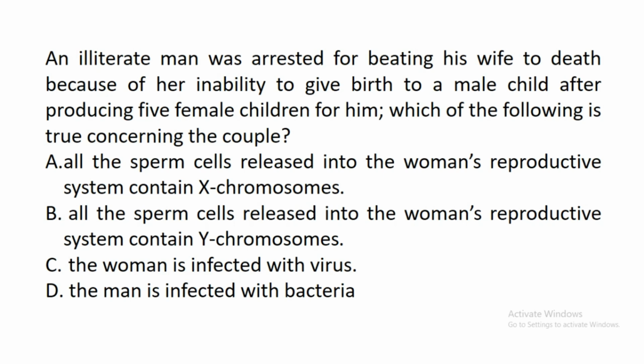B, all the sperm cells released into the woman's reproductive system contain Y chromosomes. C, the woman is infected with virus. D, the man is infected with bacteria. In this question, the correct answer is A, all the sperm cells released into the woman's reproductive system contain X chromosomes.